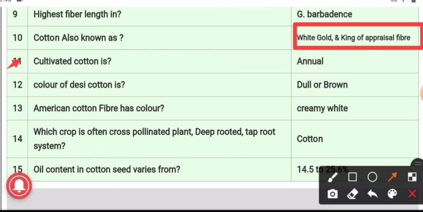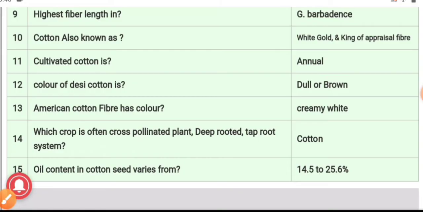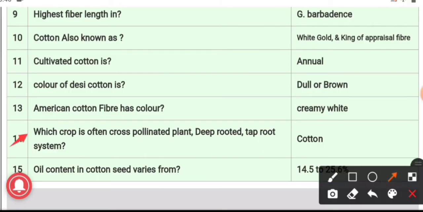The cotton is an annual crop. 12th question, the color of desi cotton is dull or brown, and the color of American cotton is creamy white. 14th question, which crop is often cross-pollinated, deep-rooted and possesses a tap-root system? And the answer is cotton. Cotton is often cross-pollinated, deep-rooted and has a tap-root system.